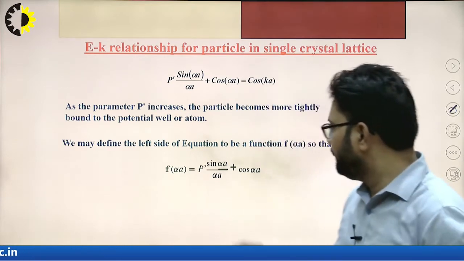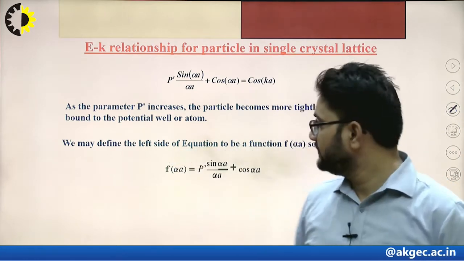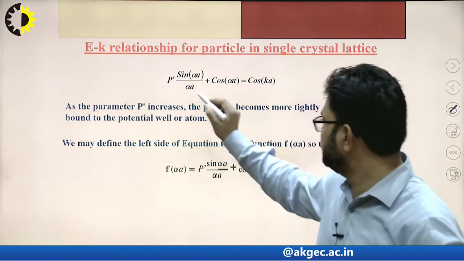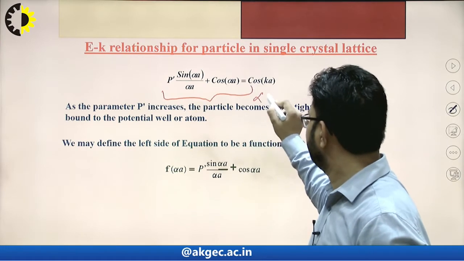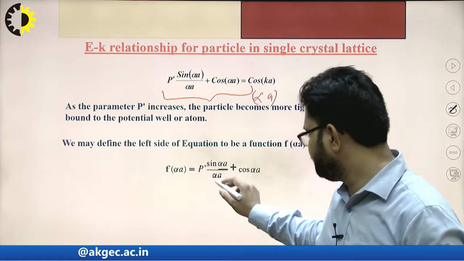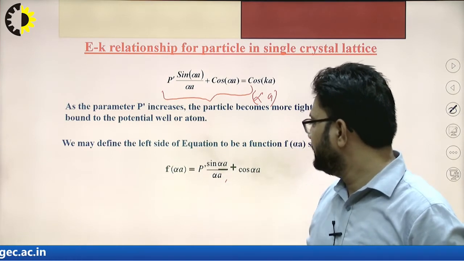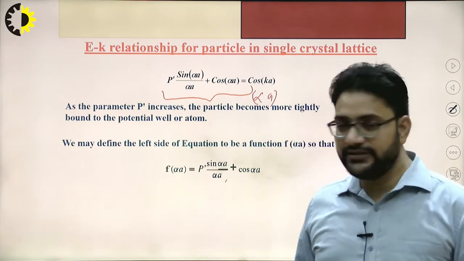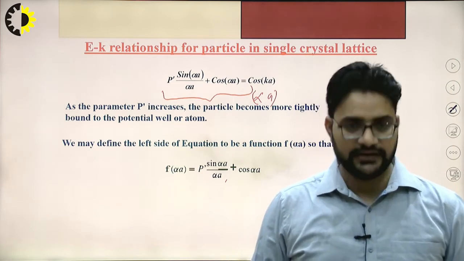Now we can define the left hand side of the equation, that is f of alpha a. This term is a function of alpha a, which is equal to P dash sin alpha A divided by alpha A plus cos alpha A. So this is a function of alpha A.